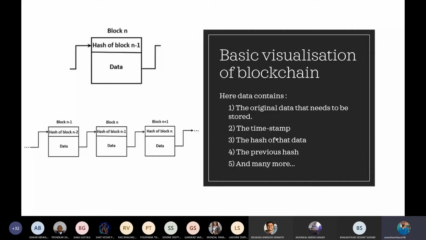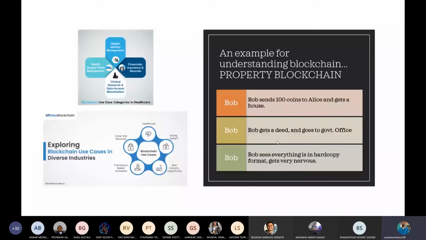Okay, so now I feel that every time we learn a new thing or new technology, it is best to learn with an example. So let's take an example. Assume that there is a guy named Bob who just purchased a new house from Alice by paying 100 coins.